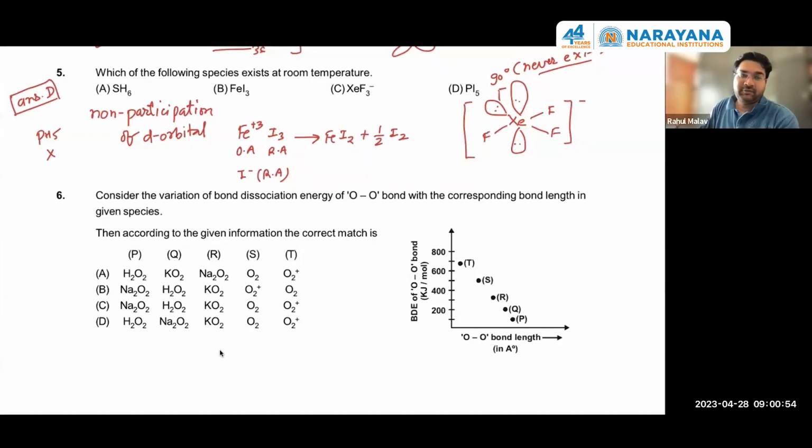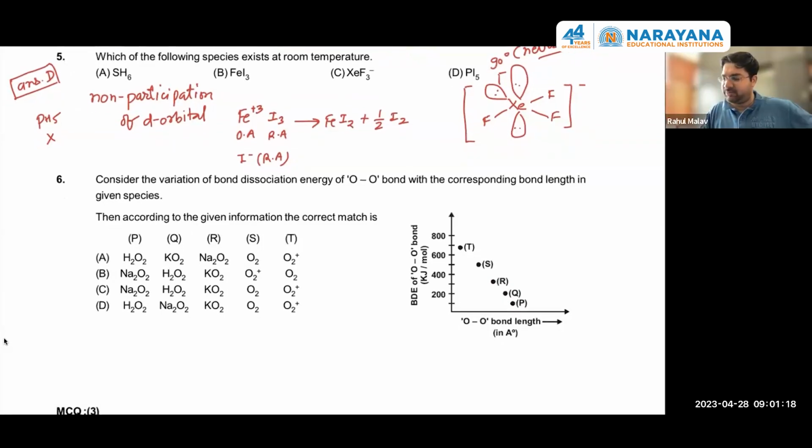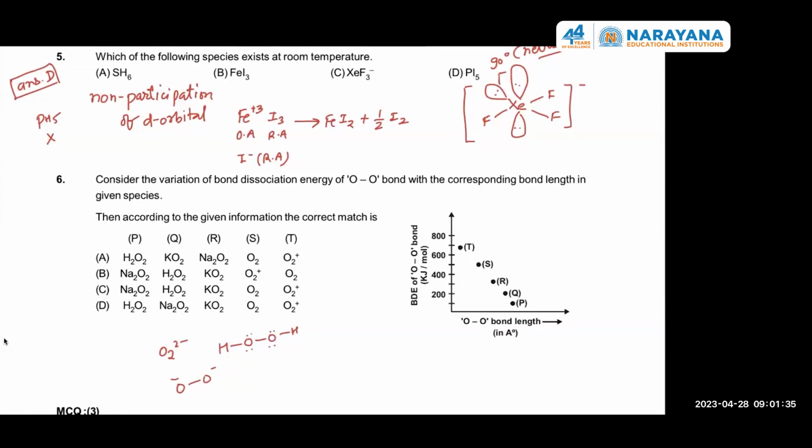Please, everybody confirm. Answer is C. Okay. Anybody needs explanation? Between P and Q, it's a very simple explanation. It will be O2 2 minus with the anion, and they are just having the lone pairs, and anion repulsion will be there in this situation. So bond length will increase slightly. Okay, sir.